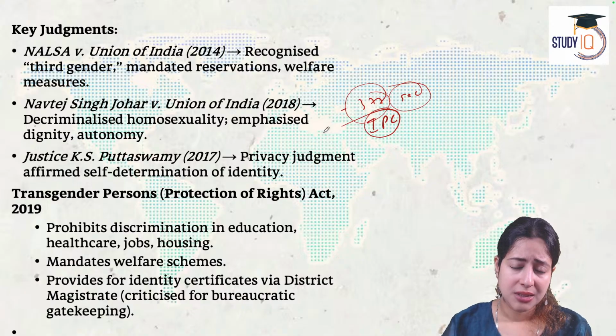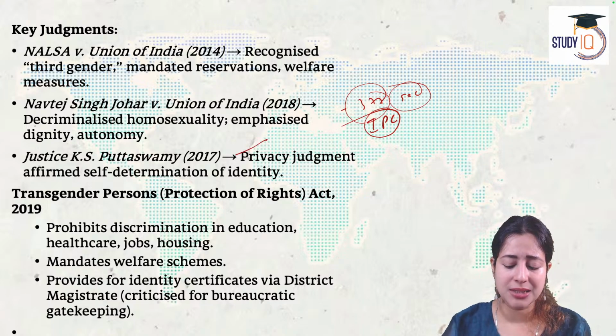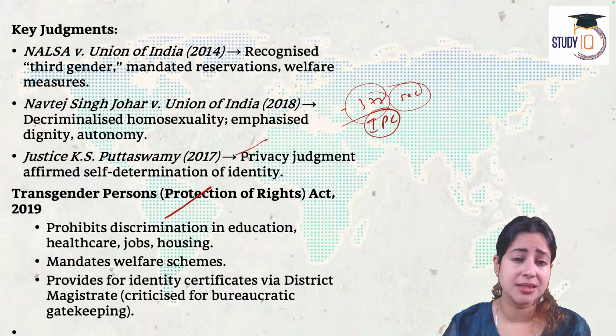Then 2017, the very famous case called the right to privacy case, the Puttaswamy case. Under the Puttaswamy case, the Supreme Court said right to privacy is a fundamental right today. And therefore, the right to choose your sexual orientation and gender also comes within this right to privacy. At the same time, we talk about another statutory act, the 2019 Transgender Persons Protection of Rights Act. Under this, there cannot be any discrimination against transgender in public domains like education, job, housing schemes, sanitation schemes, public spaces like parks, PVRs, malls, they have an equal access everywhere.